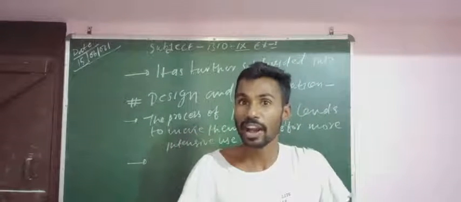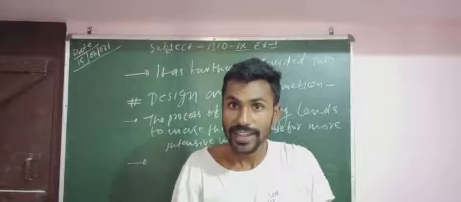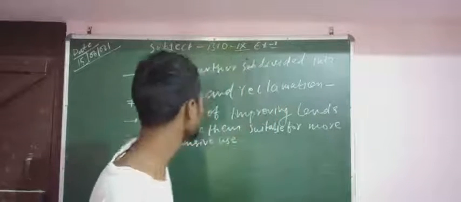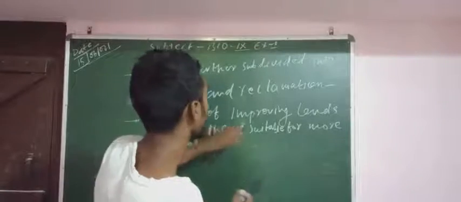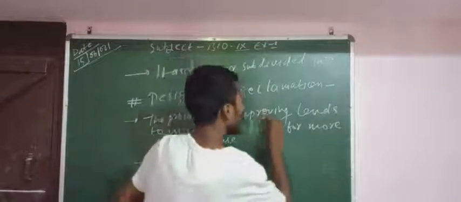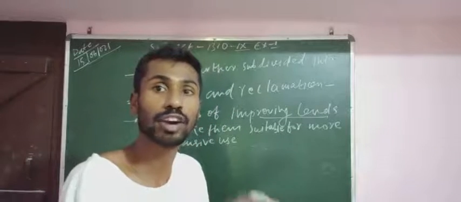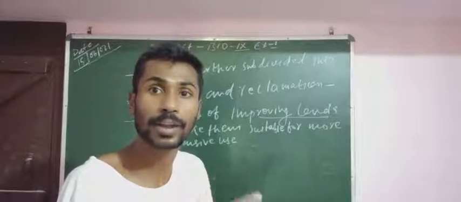We are not trying to increase the length and breadth of this field. We are improving the land, that means making it fertile.